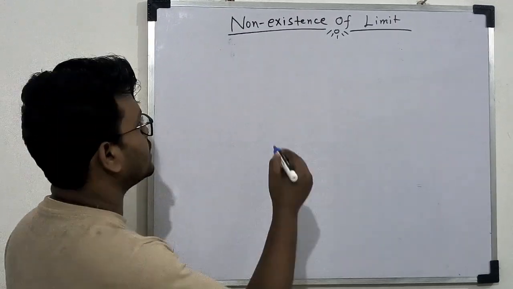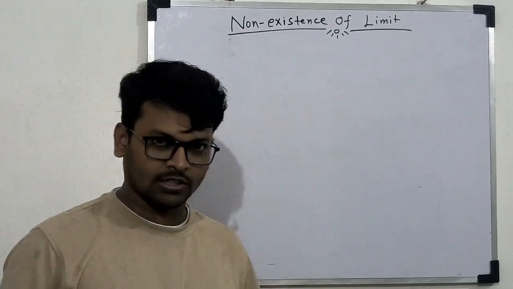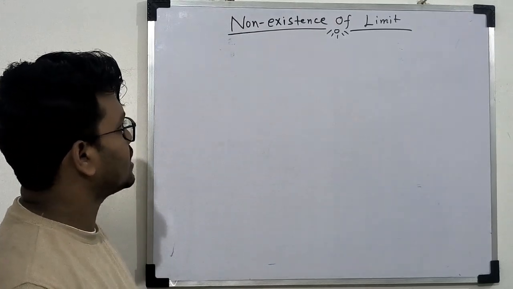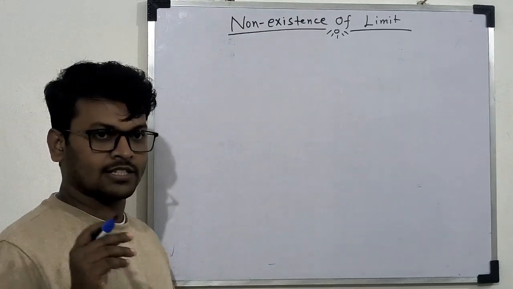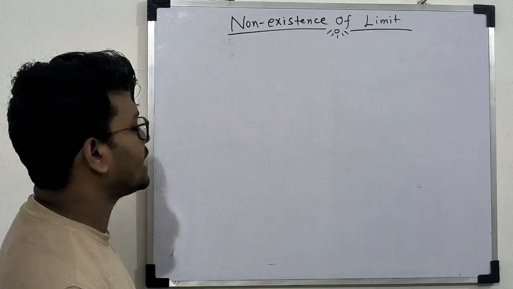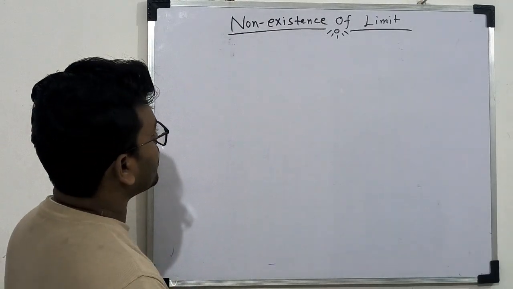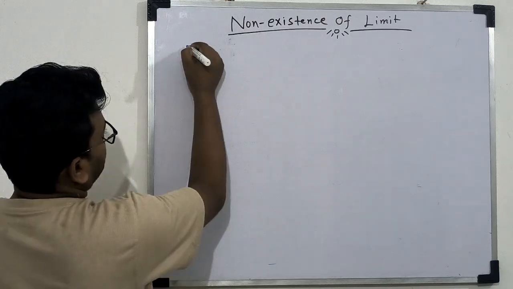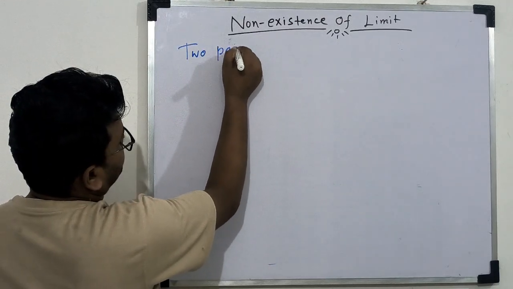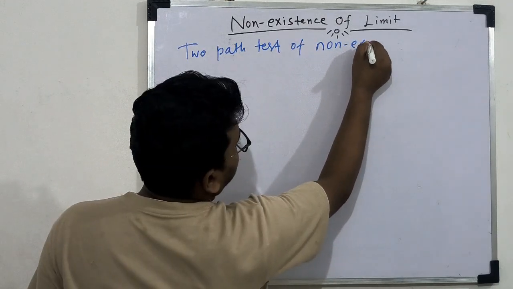So today I'll discuss non-existence of limit. Till the previous lecture I have discussed only the existence of limit by the delta epsilon definition. Now today I will discuss non-existence of limit. So first of all, the two-path test of non-existence.